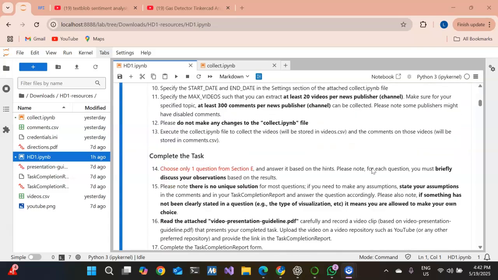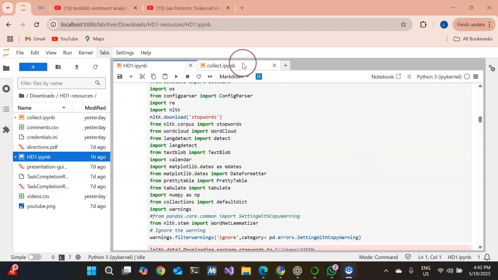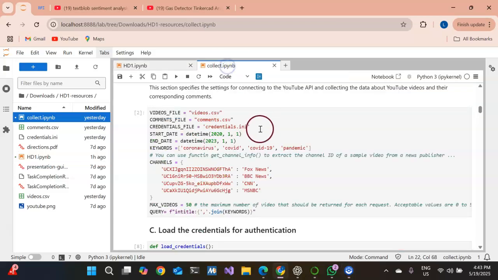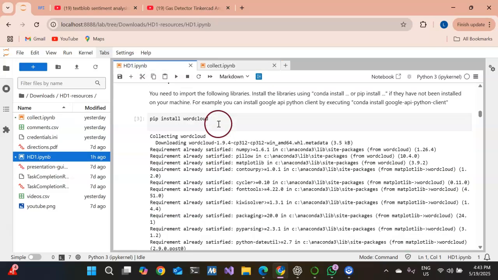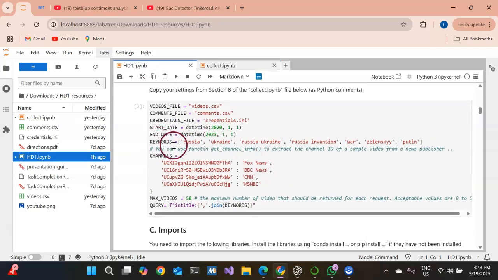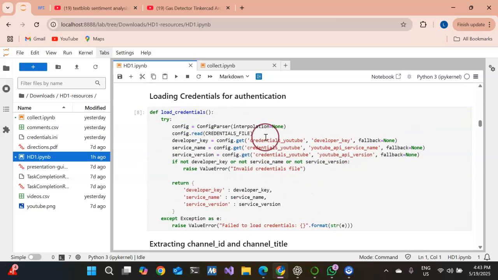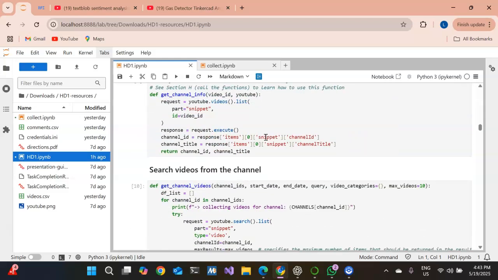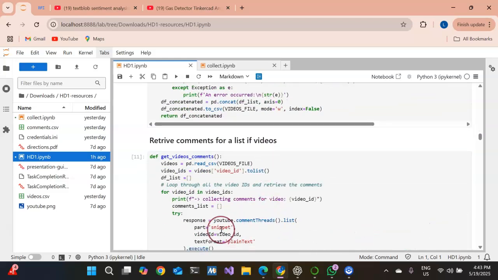So first of all, from the start, we have imported some required modules from the reference of the collect.ipynb file. I did some settings as well, which I copy pasted from the collect.ipynb file, but I just changed some keywords like Russia, Ukraine, war, Zelensky, Putin, etc. Later, there are functions defined in the collect.ipynb file for loading the credentials, and some more functions for getting the channel info, getting the channel videos, and retrieving the comments for a list of videos.